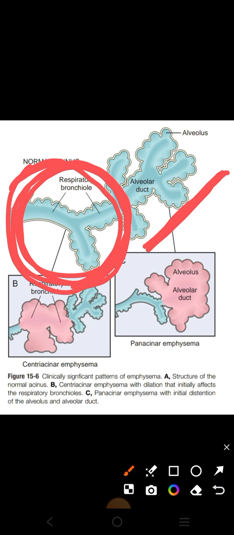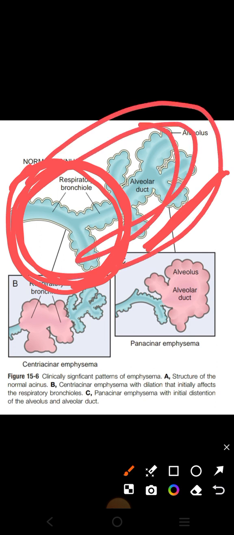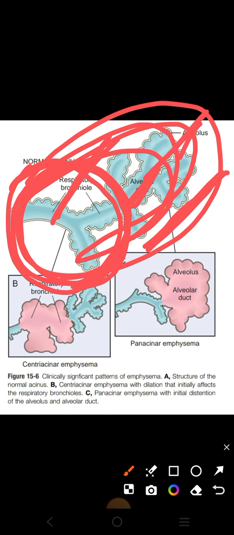And then comes the panacinar emphysema. It is also called panlobular emphysema. In this case, the whole acinus is involved. There is enlargement in the whole acinus. The respiratory bronchioles are involved, and the alveolar duct and alveolus are also involved here.